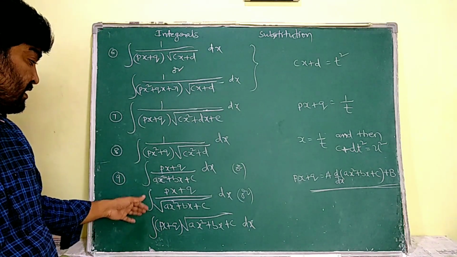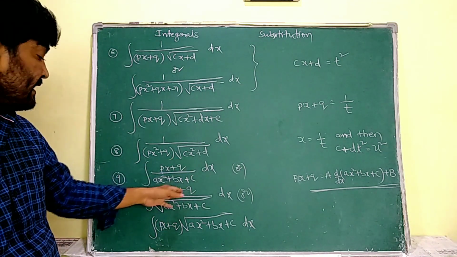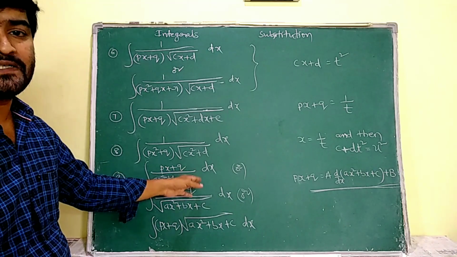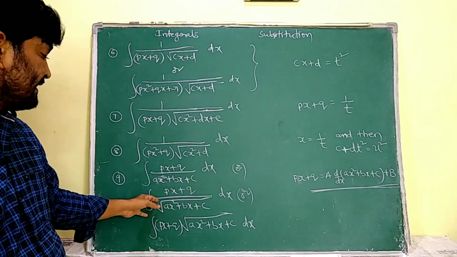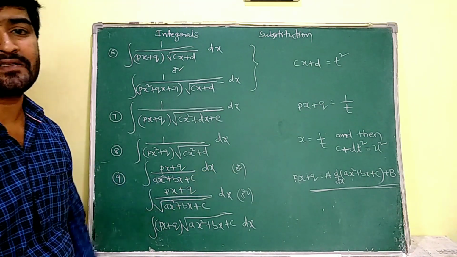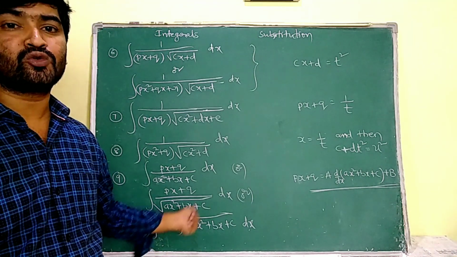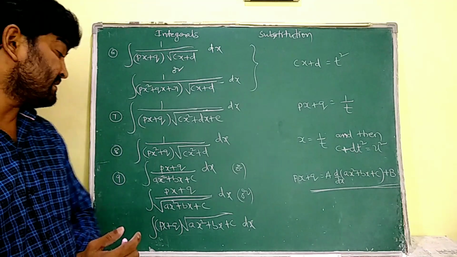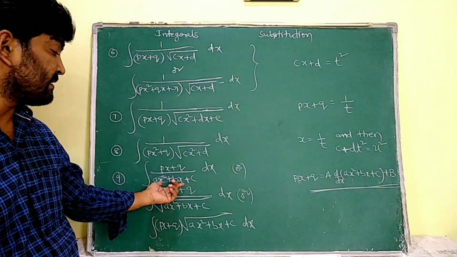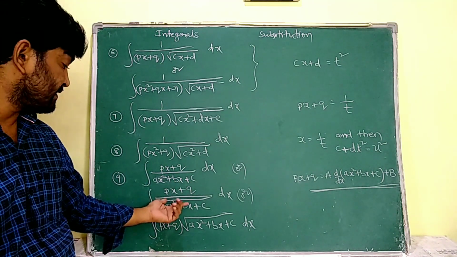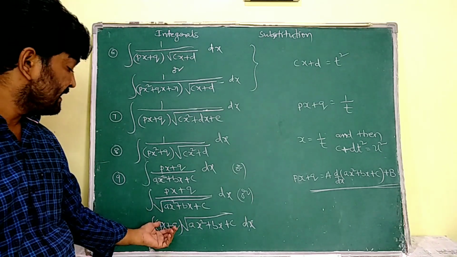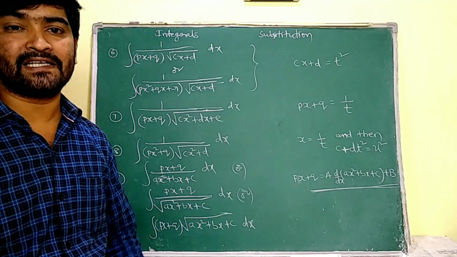Now, in the next model, integral of (px plus q) by (ax square plus bx plus c) dx, or integral of (px plus q) by root over (ax square plus bx plus c), or integral of (px plus q) into root over (ax square plus bx plus c). That is, linear equation by quadratic equation, linear equation by root over quadratic equation, linear equation into root over quadratic equation.